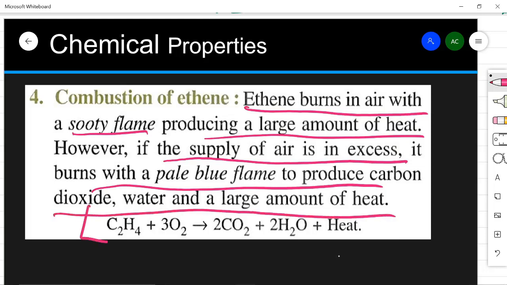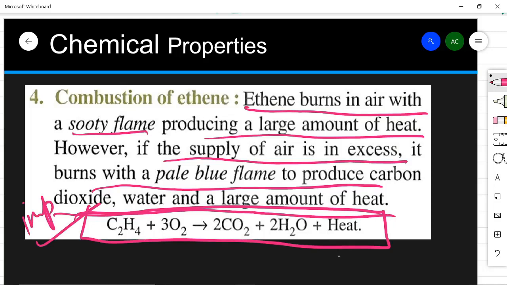The reaction which you have to learn is very important. All the combustion reactions are very important. What happens when ethene burns? What is the combustion reaction of ethene? So this you will learn, and you will write that carbon dioxide is formed and water vapor is formed.